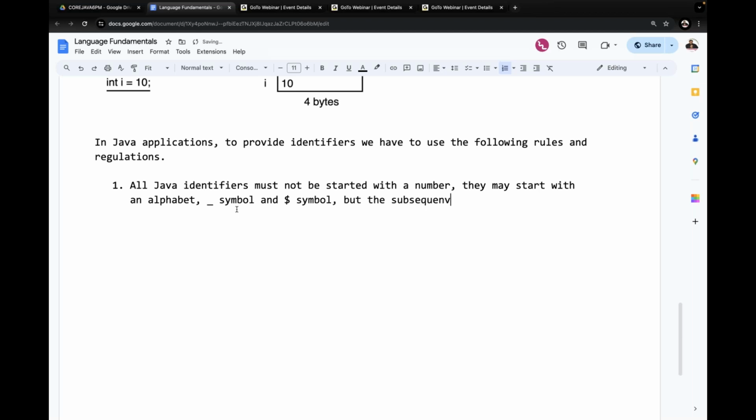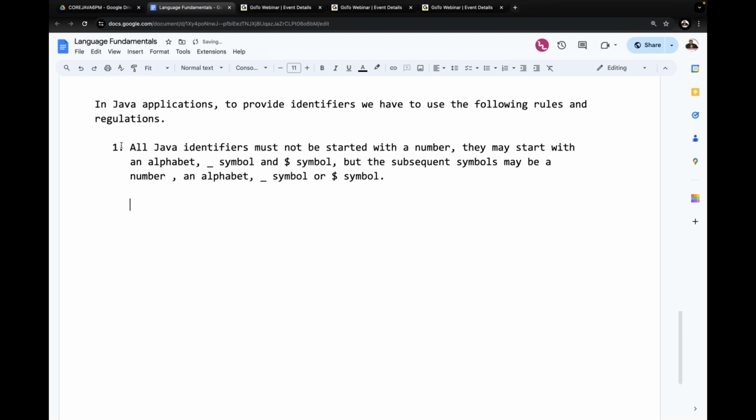subsequent symbols may be a number, an alphabet, an underscore symbol, or a dollar symbol. Observe carefully. This is rule number 1. Again, please read out the point I said. All Java identifiers must not start with a number. They may start with an alphabet, underscore symbol, or dollar symbol, but the subsequent symbols may be a number, an alphabet, underscore symbol, or dollar symbol.